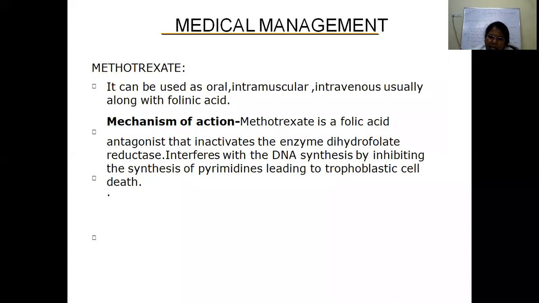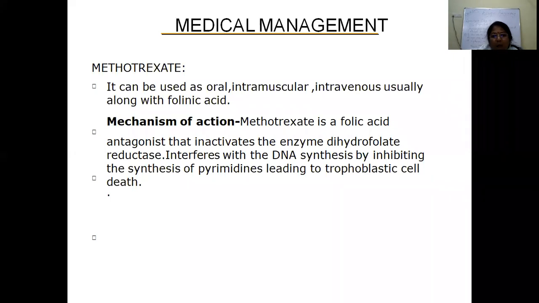It's a folic acid antagonist, so it has anti-neoplastic activity. It is very active against the proliferating trophoblast, and it prevents conversion of folic acid to folinic acid. It directly impairs the trophoblastic production of HCG and secondarily decreases corpus luteal progesterone production.